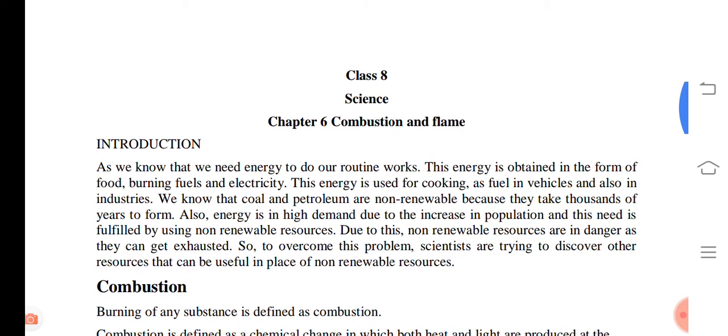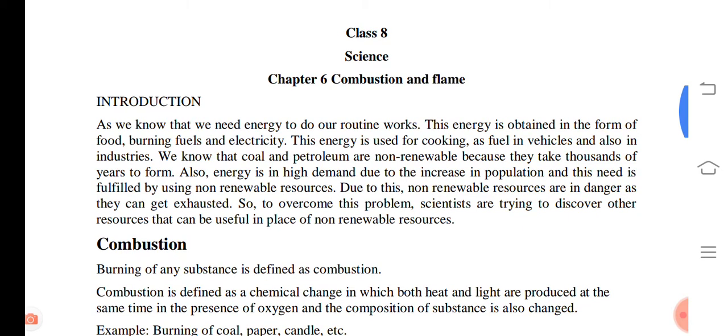Students, we all need energy to do our work, right? And we obtain energy from food. We also get energy from burning fuels and electricity. The energy that we get from fuels and electricity is used for cooking, in vehicles and in industry, right? That energy is produced from coal and petroleum, which are non-renewable resources.